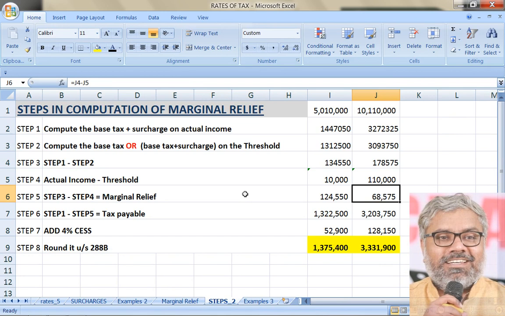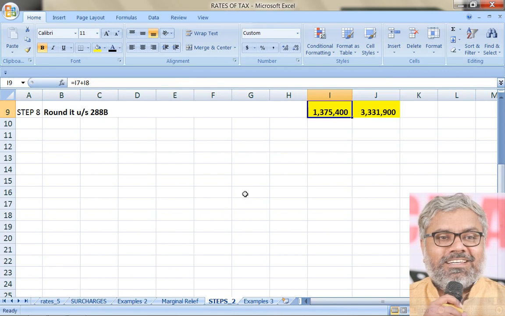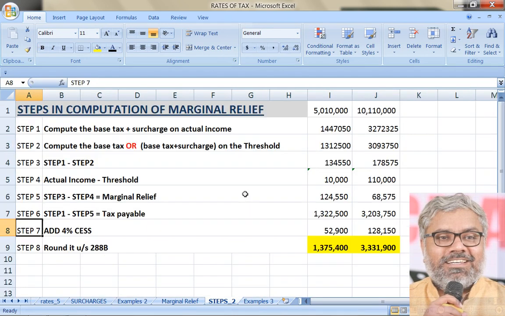However, that does not mean cess has marginal relief. No. Cess will be reduced little bit because of marginal relief. But cess does not have marginal relief, which means before calculating marginal relief, you should not add the cess. Cess should be added only as a last but one step. Then only cess should be added. After that, already we have tax liability directly. That is the final tax liability.